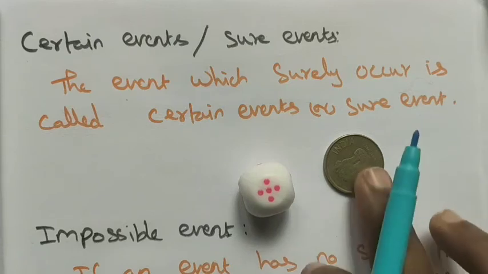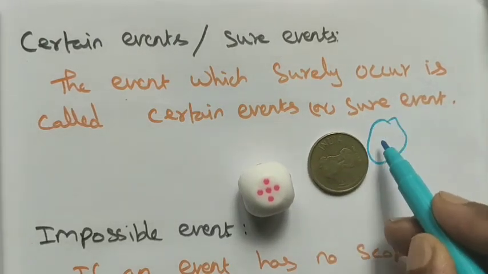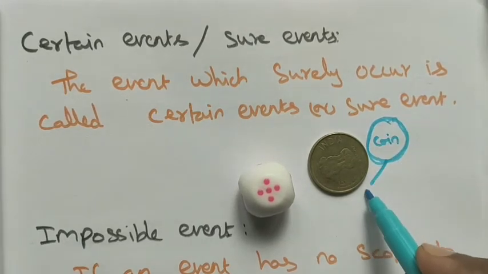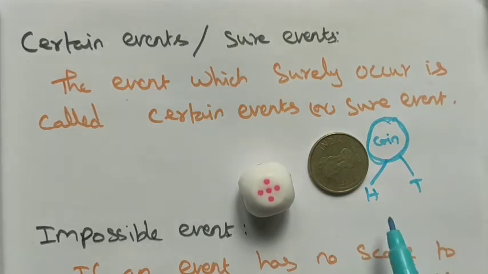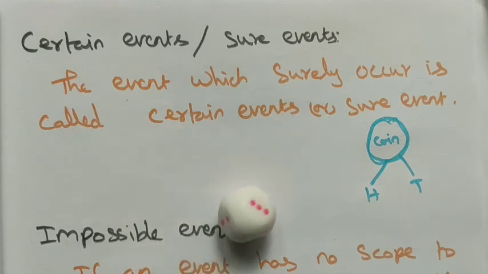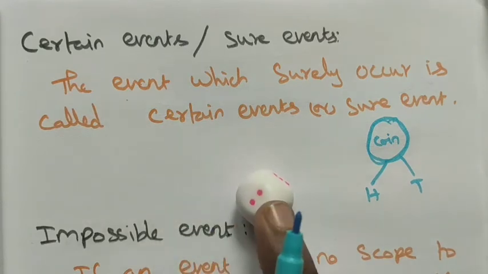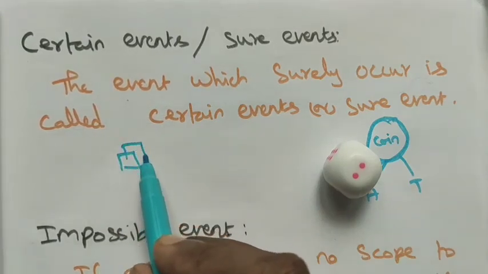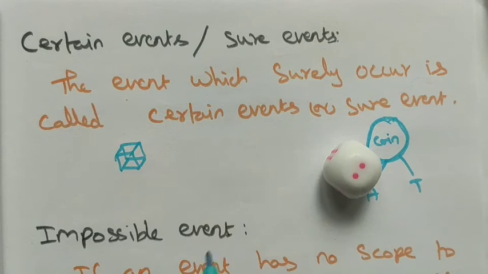Getting either a head or a tail in a coin is a sure event. And in a dice, if I am rolling the dice, I get a number. For example, number 2 is a sure event, or number 1 is a sure event, number 4 is a sure event, number 5, 6, 3, these are the sure events.